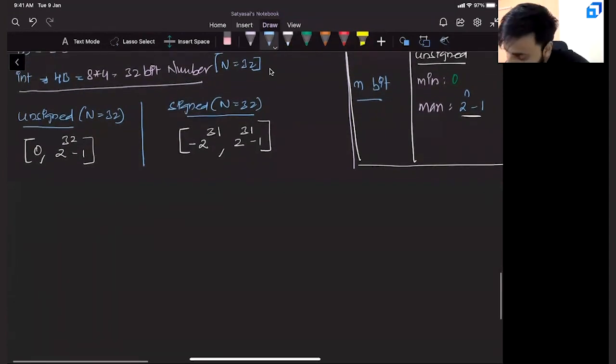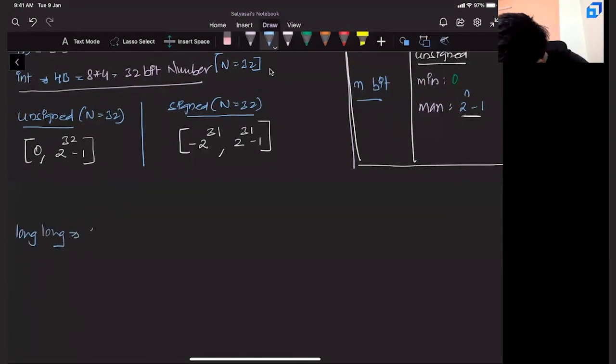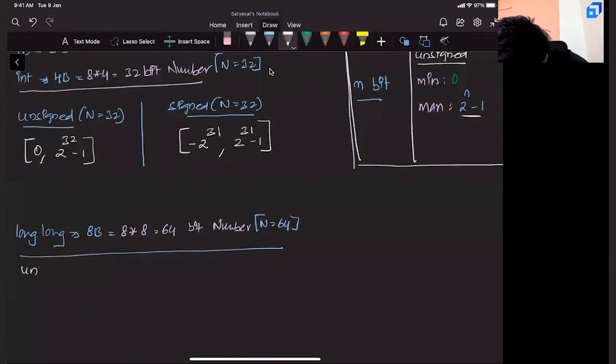Similarly, let us take long. What is long? It is 8 bytes. 8 into 8, that is a 64-bit number, right? That means, can I say n is 64? Once again, if it is unsigned and n is 64, the minimum value which you can store is 0.